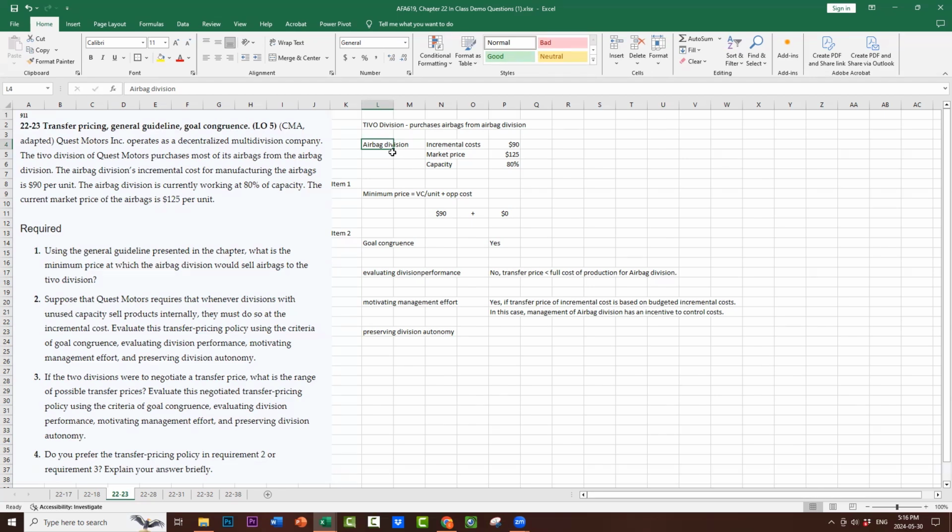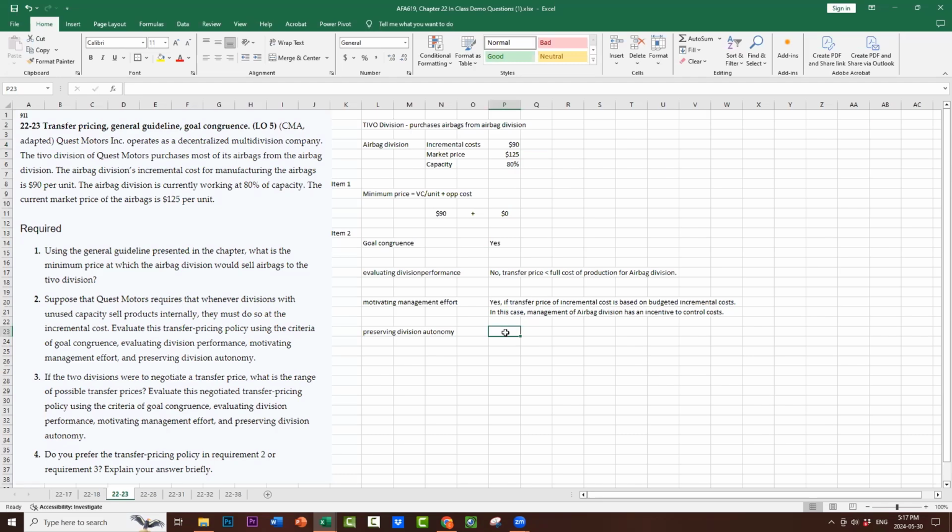If they're transferring at actual costs, they're not motivating management, because if management says next month, oh, now my actual cost is $92 and I'm transferring it at $92, there's no incentive for them to control costs at all. Why would I control costs if I'm allowed to transfer it at whatever it costs me? So it's only motivating management to control their costs if they transfer at budgeted, and then management of the airbag division can actually cover some of their fixed costs by controlling their costs.